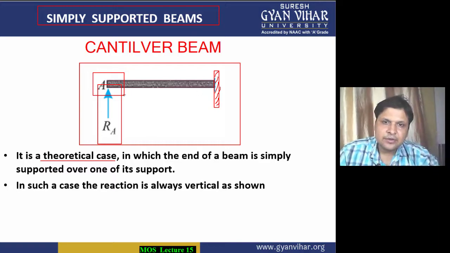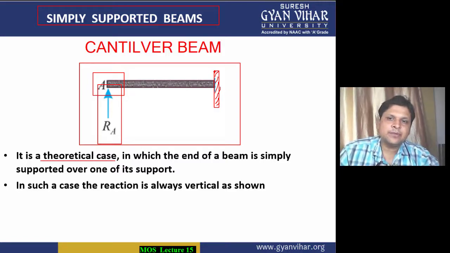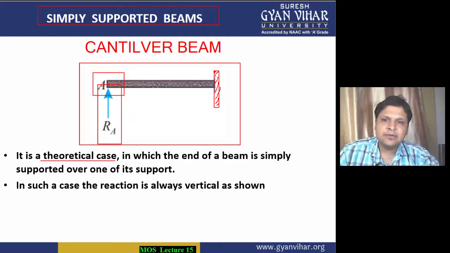It has only one side where it can be loaded. So if the beam is supported only on one side, then it is known as a cantilever beam.